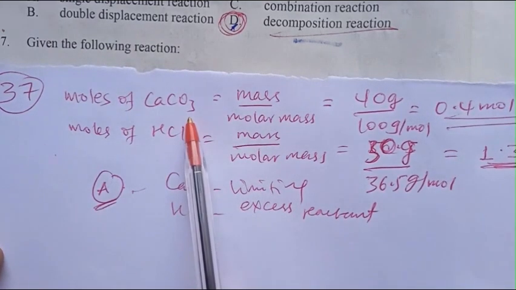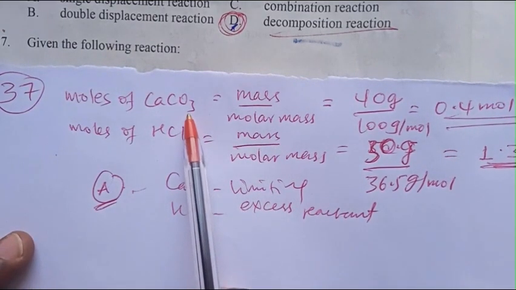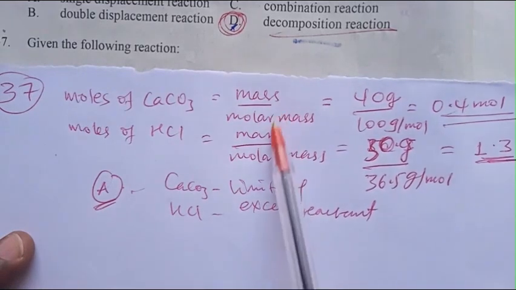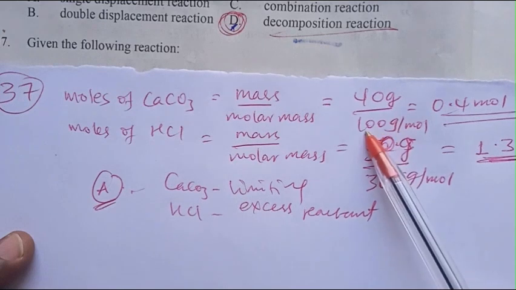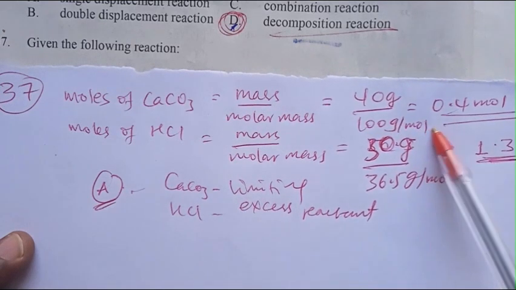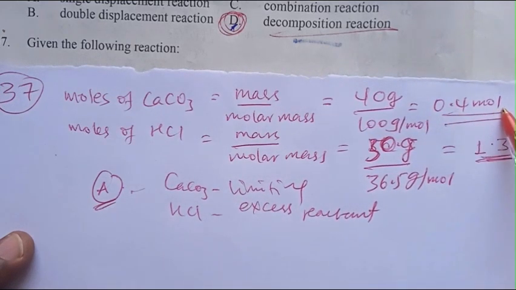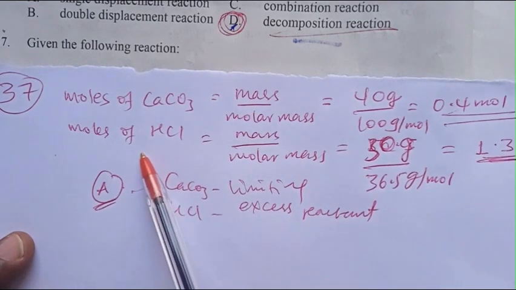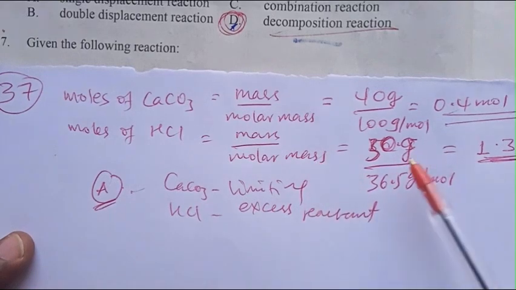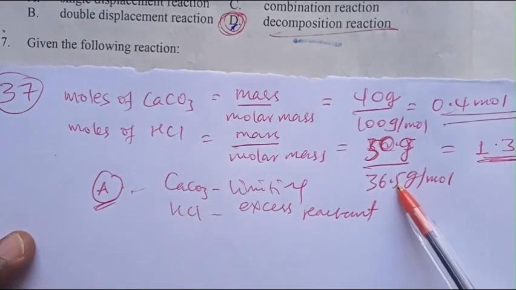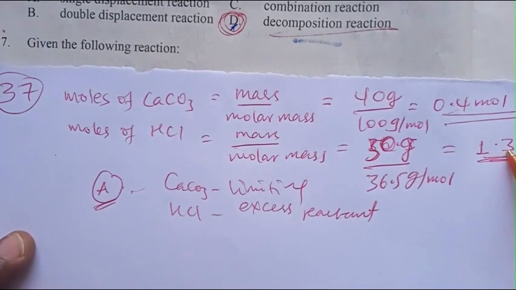Moles of calcium carbonate equals mass over molar mass. 40 gram of mass over 100 gram per mole equals 0.4 mole. Moles of HCl, hydrochloric acid, mass over molar mass, 50 gram over 36.5, equals 1.37 mole, which is more.